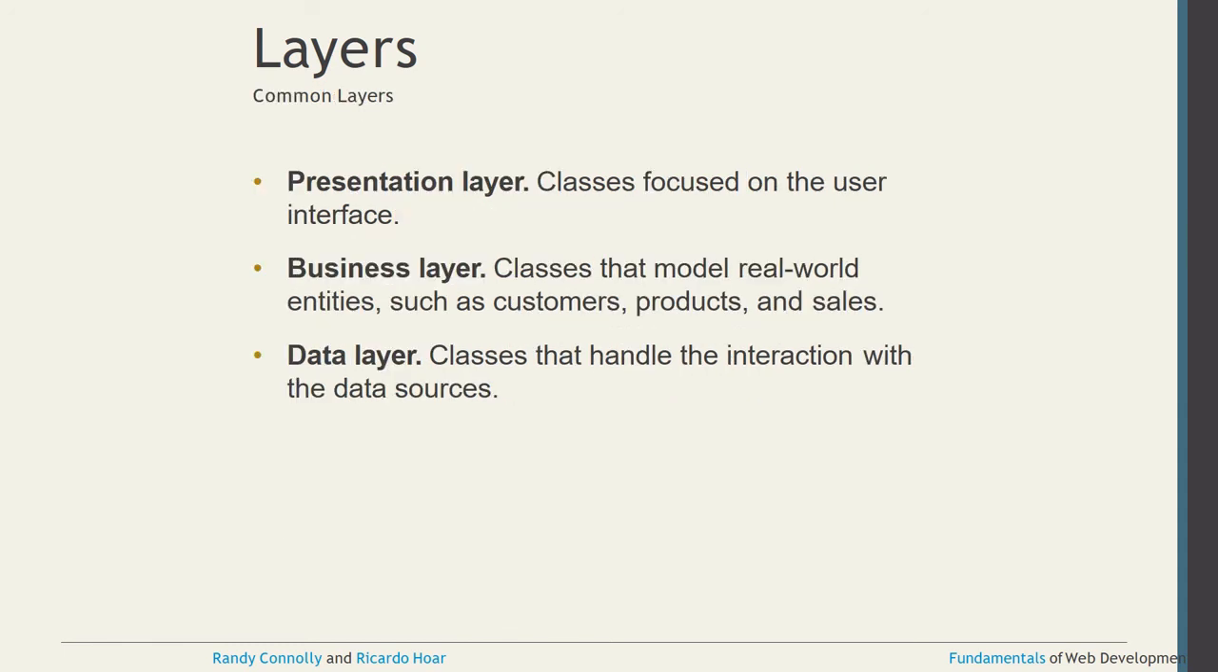First is called the presentation layer, second is the business layer, and third is the data layer. Classes in the presentation layer focus on the user interface. The business layer has classes that model real world entities such as customer, products, and sales. The data layer has classes that handle the interaction with the data source.